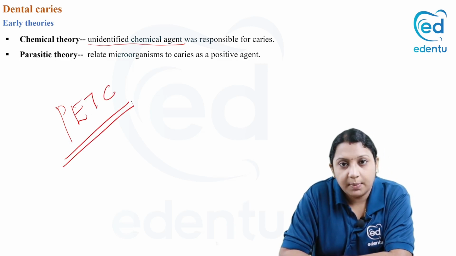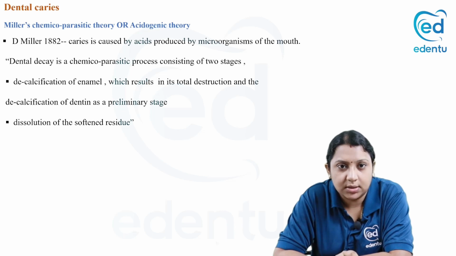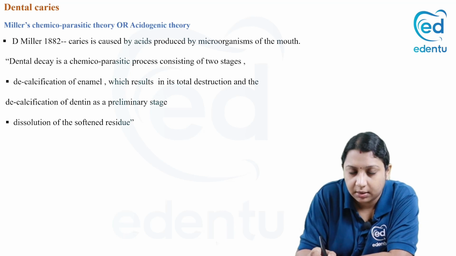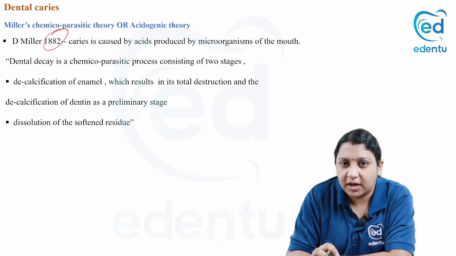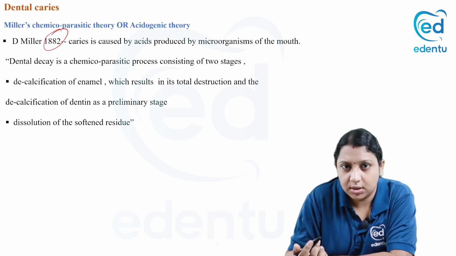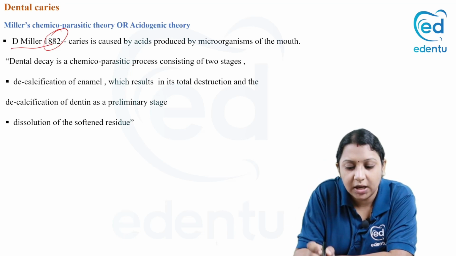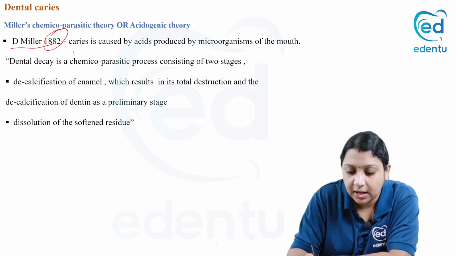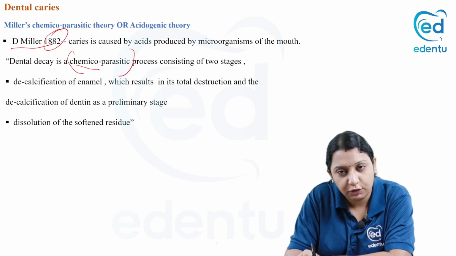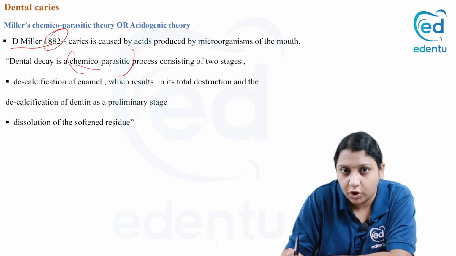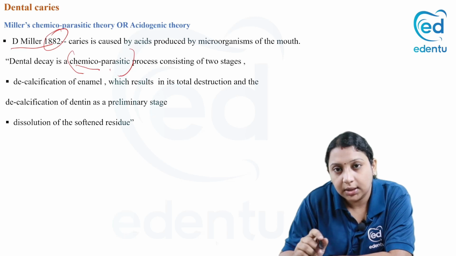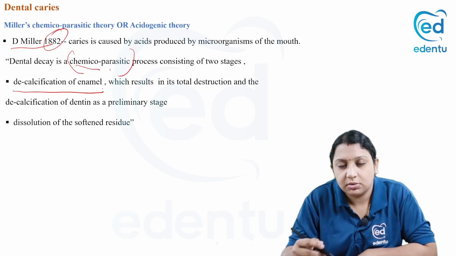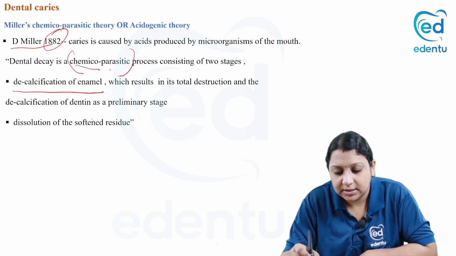Coming to the accepted theory, the accepted one is Miller's chemicoparasitic theory or the acidogenic theory, which was coined by Miller in the year 1882. It is always a viva question: who coined the term acidogenic theory and in which year. It was D. Miller in the year 1882. According to Miller, it is a chemicoparasitic process where an unidentified chemical as well as a parasite is involved in the formation of dental decay, and it consists of mainly two stages. That is, decalcification of the enamel, which results in the total destruction and decalcification of dentin.